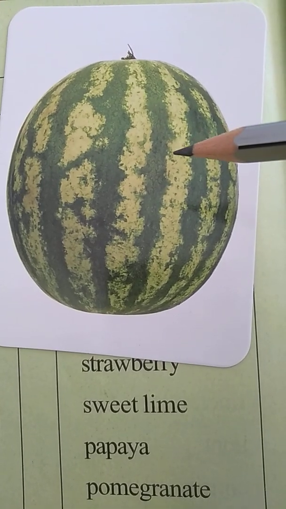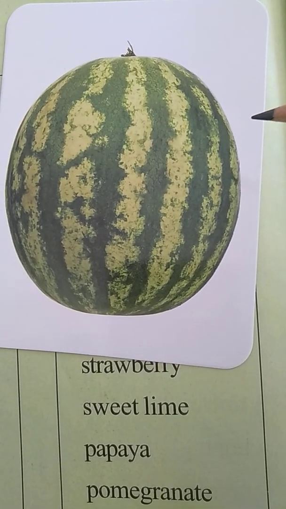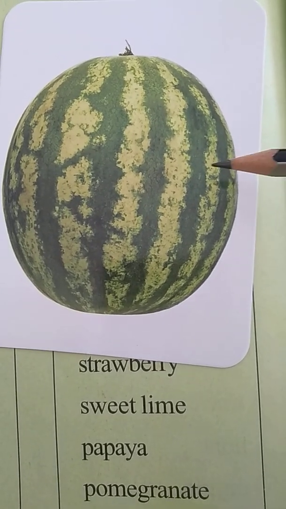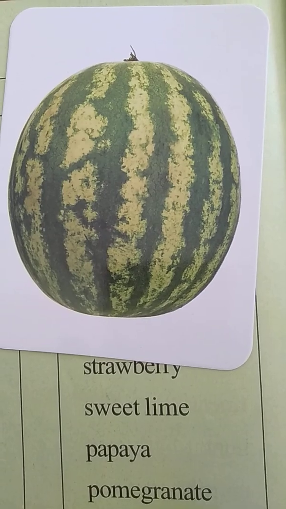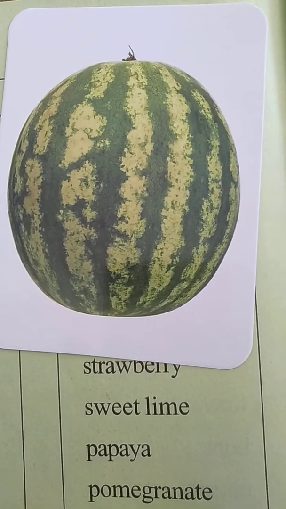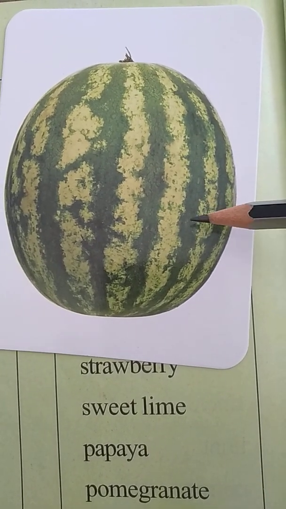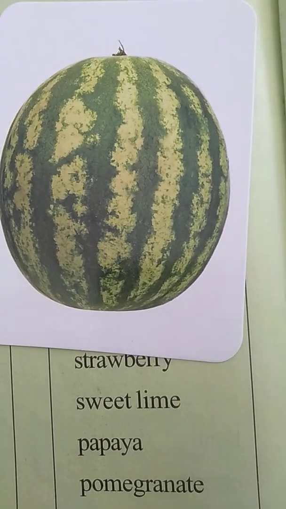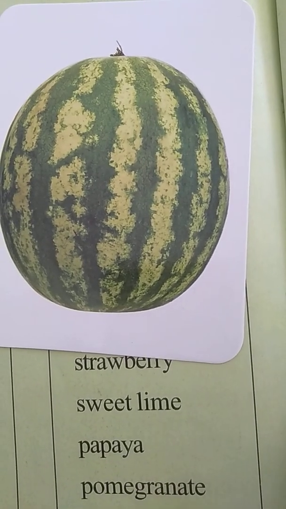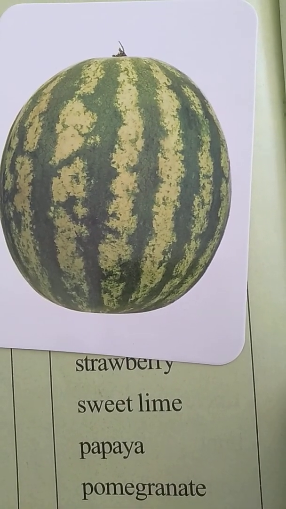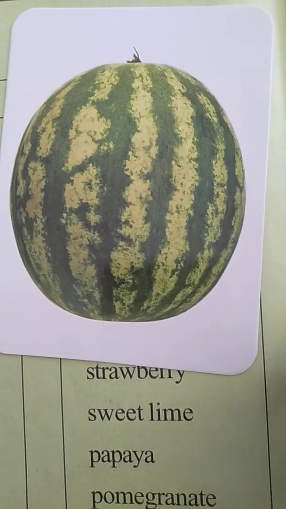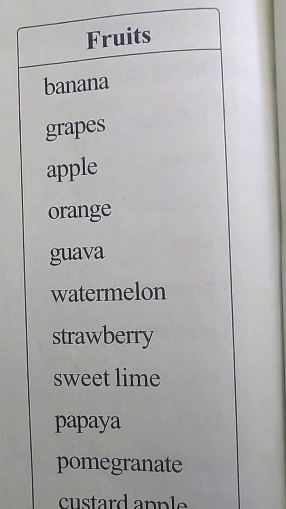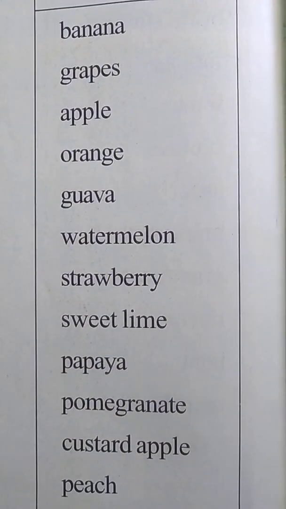If we cut it, we get the red color watermelon inside, and small black seeds also will be there. So this fruit is called the watermelon. Okay, we got it, children. W-A-T-E-R-M-E-L-O-N, watermelon. Now in summer season we have to eat more watermelon, so that it keeps our body healthy. So eating all the fruits keeps our body very healthy. So we have to eat the fruits, and the seasonal fruits also we have to eat more.